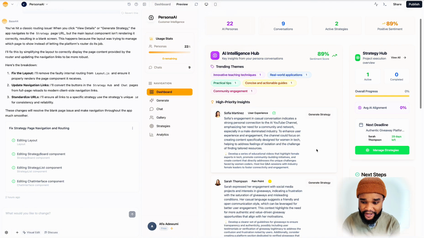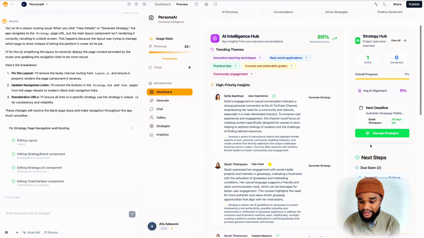So I'll quickly go through it here. You can see this is my dashboard. Everything that you see on here has been created using this Base 44. You can see strategy hub. I can see one activity due.